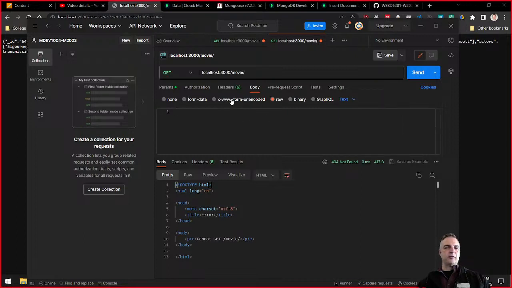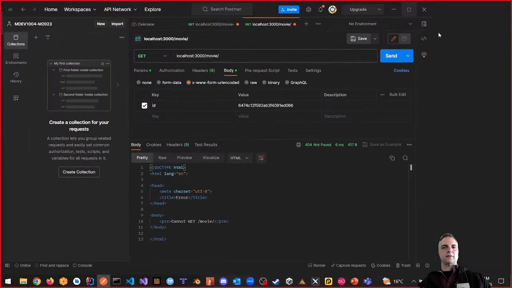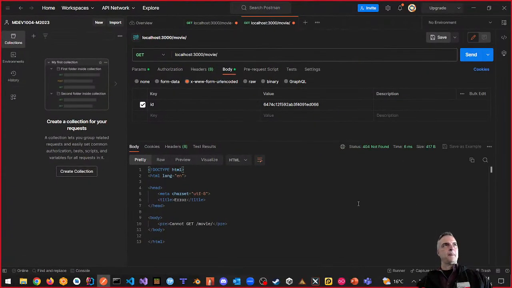So we know that probably something like a URL encoded key is what we want. Something that looks like this, okay? But whenever we send it, we get nothing back. So what is the way to do this? What are your thoughts? Well, it's got to be something, because that's how it's got to work.